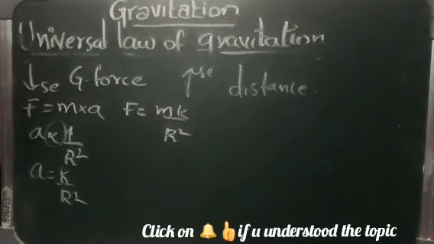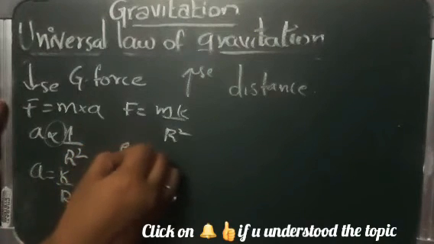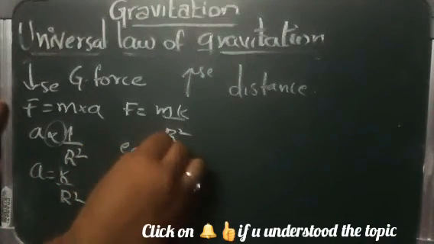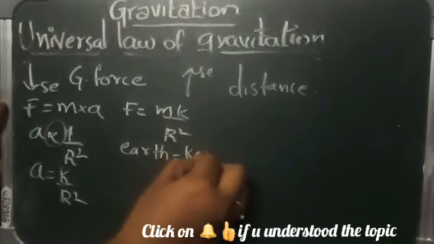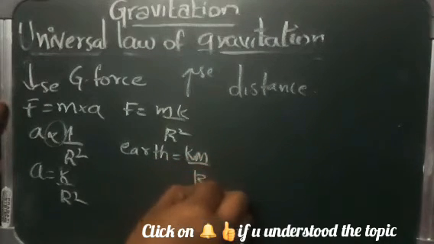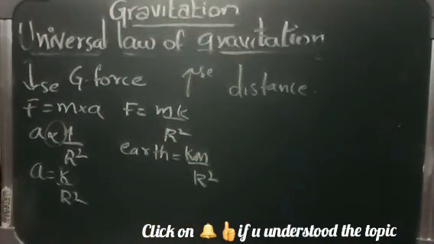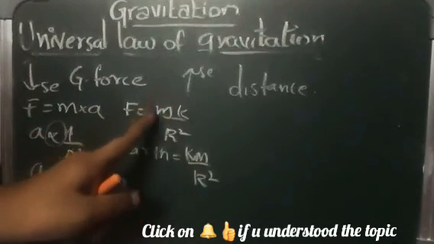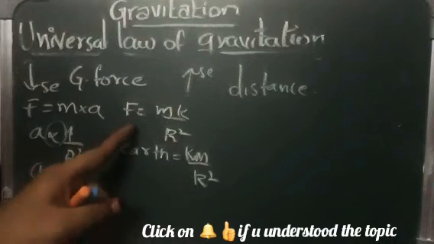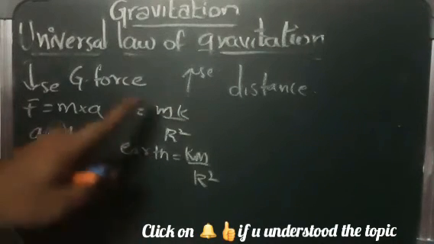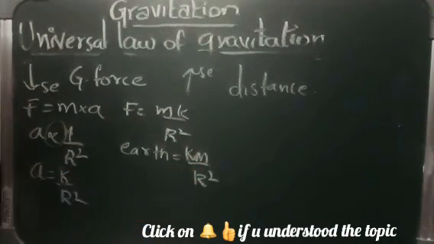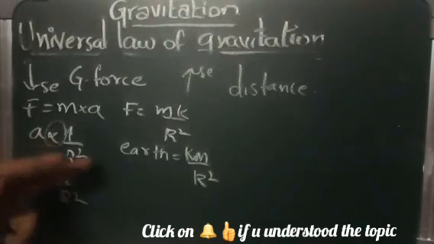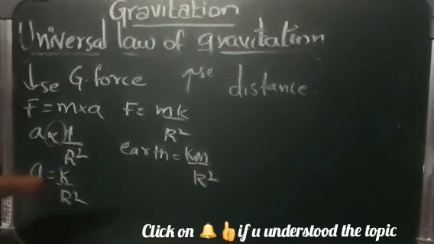Therefore the force applied on the apple by the earth will be km by r square, whereas m is the mass of the apple and r is the radius of the earth.